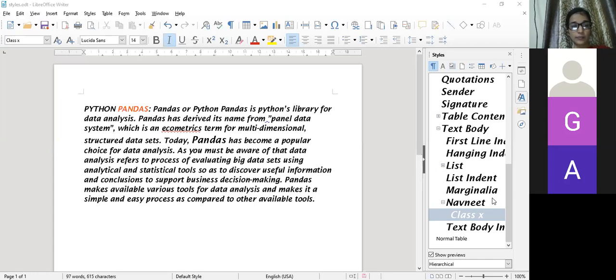Inserting an image file. When the image is stored as a file on a computer, already your file has been stored in the computer. You can insert it into a LibreOffice document using any one of the following methods. Now they have given the methods here to insert the image. First method, drag and drop. Drag and drop means you take your pointer to the taskbar, click on it, drag and drop it on your document.